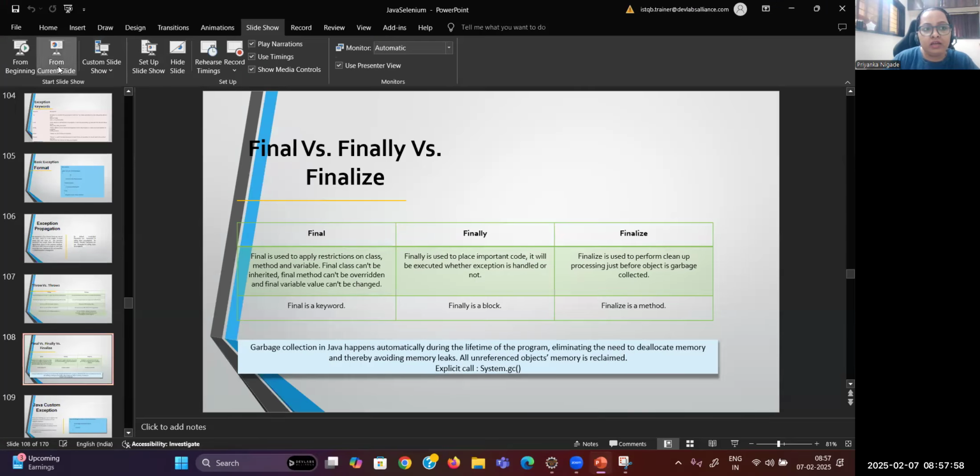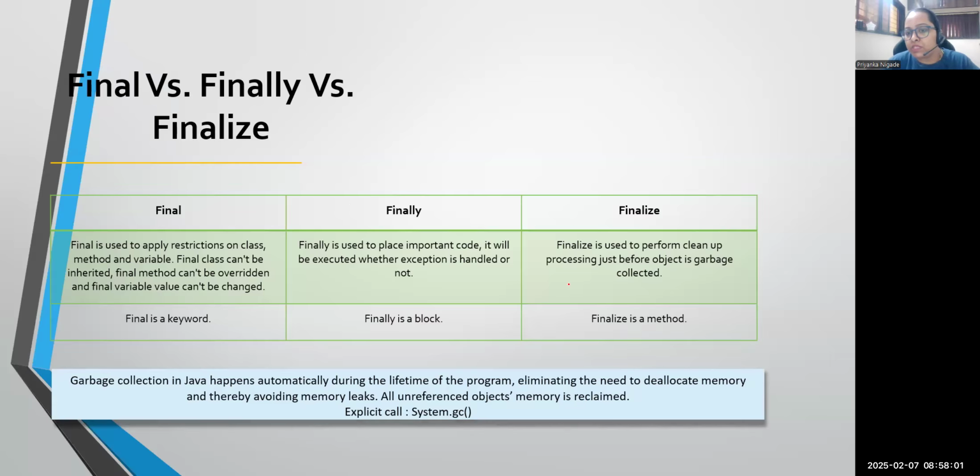So basically, the finalize method is called by the JVM automatically. We don't need to write any special code. But what is this process used for? Just to clean or destroy the objects which are not required in the JVM. Correct? So finalize is used to perform cleanup processing before the object is garbage collected. And what is garbage collection? Garbage collection in Java happens automatically during the lifetime of the program. Generally, it eliminates the need to deallocate memory and thereby avoids memory leaks. It means you will always get memory because those unnecessary objects will be automatically deleted by the JVM. The memory will be freed and you can use that memory to write your logic. Correct?